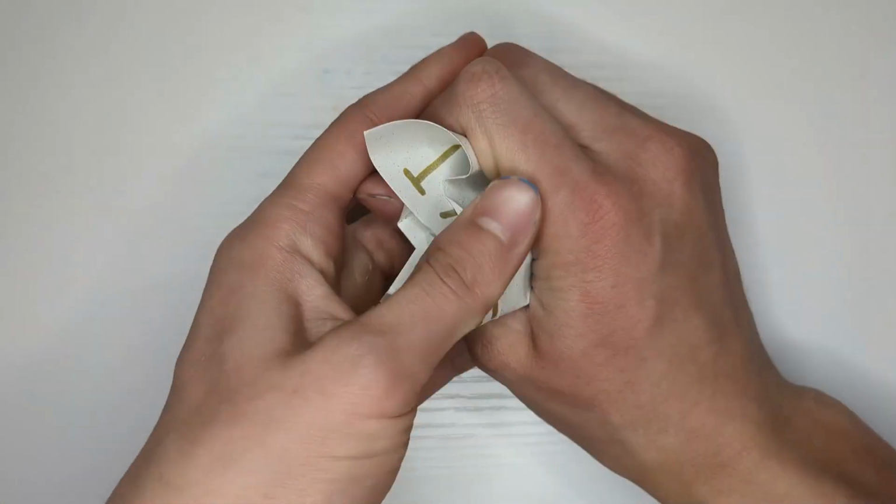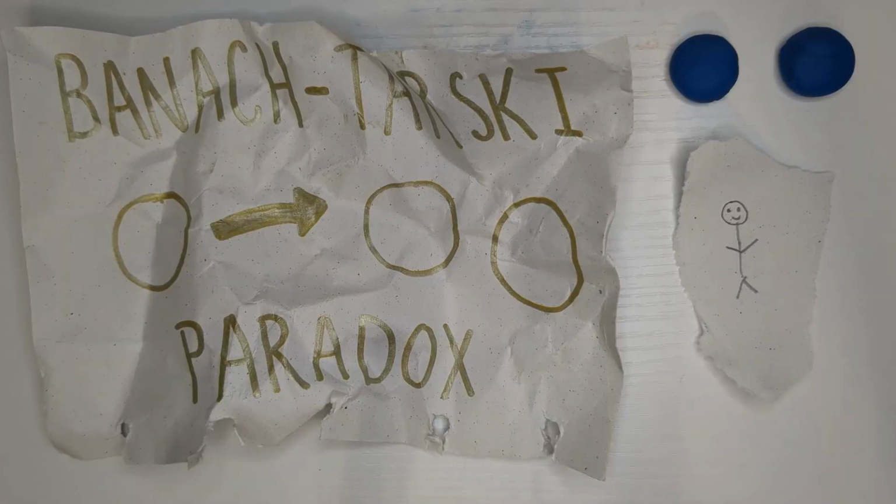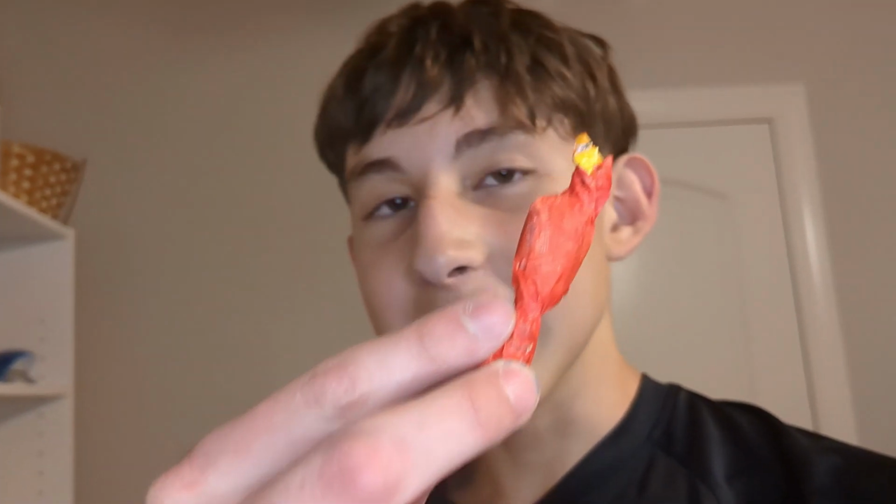Researchers argue that there is a link between the paradox and the way tiny subatomic particles can collide at high energies and turn into more particles. So maybe today this paradox is only deemed mathematical, but in the future we might be duplicating candies like it's nothing.